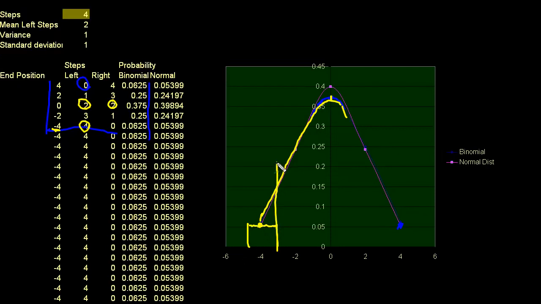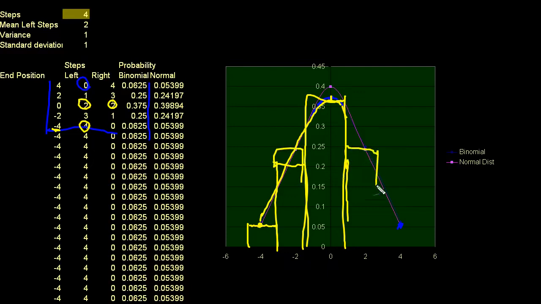This is the probability of going to -2. This right here is the probability of ending up nowhere. And then this is the probability. See, actually, no, the point is right here. This is the probability of ending up 2 to the right. And then this is the probability of ending 4 to the right. This is the binomial distribution. I just plotted these points right here. This is 0.375. This is 0.375. That's the height of that.